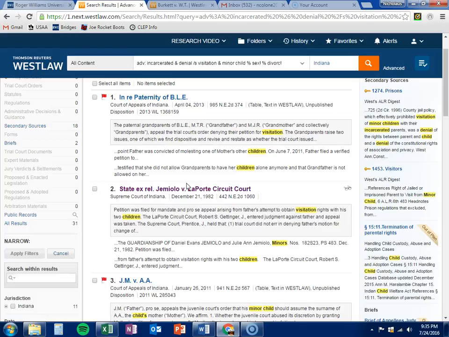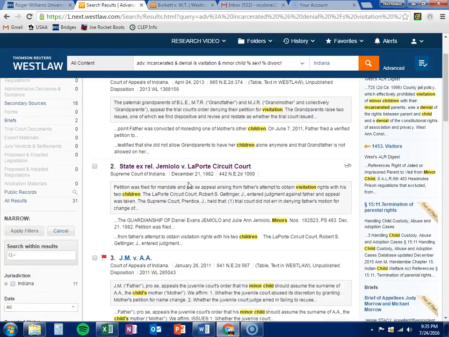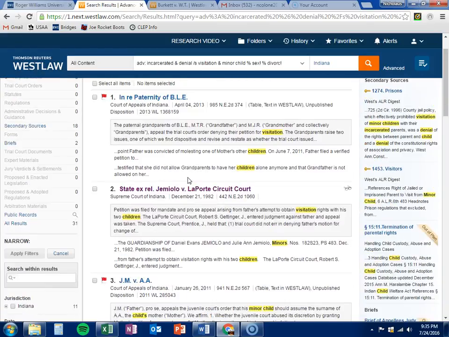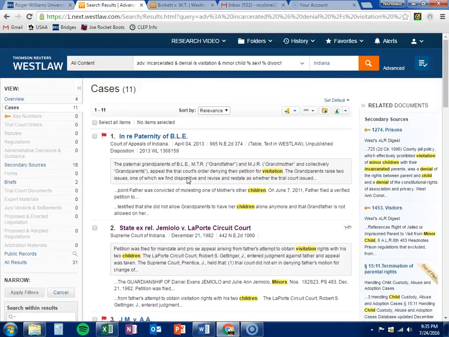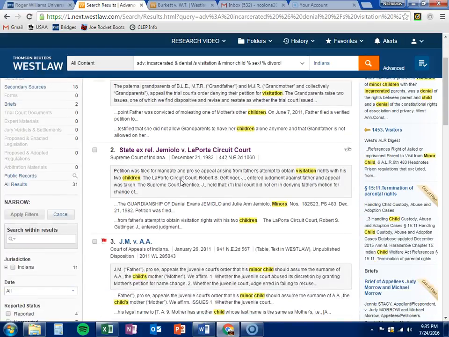The problem that we found is that almost none of the cases that we could find using these different searches either had to do with our specific fact pattern, or they were all red flagged and overturned, which is an issue if you're going to try to use the case in court.